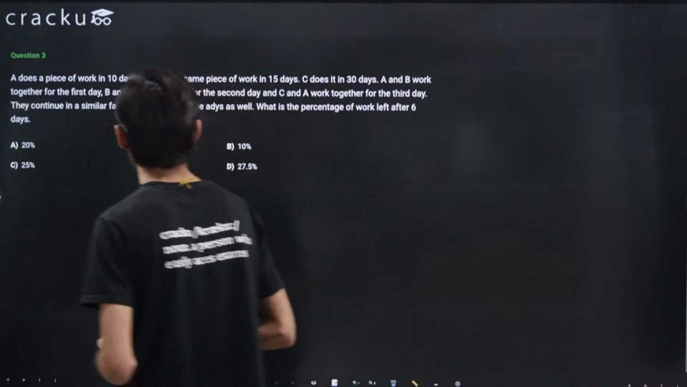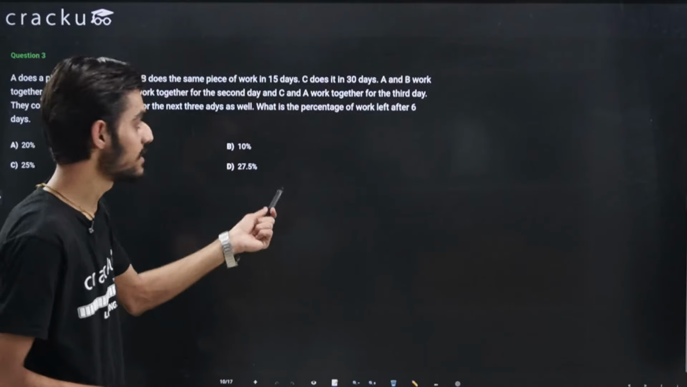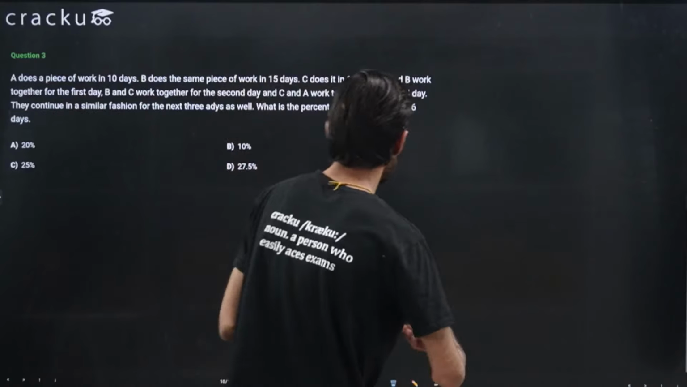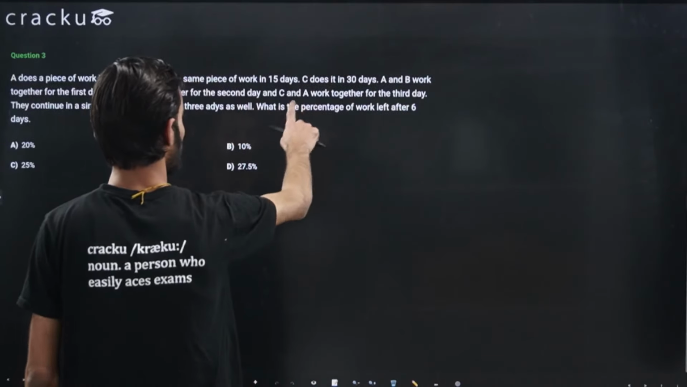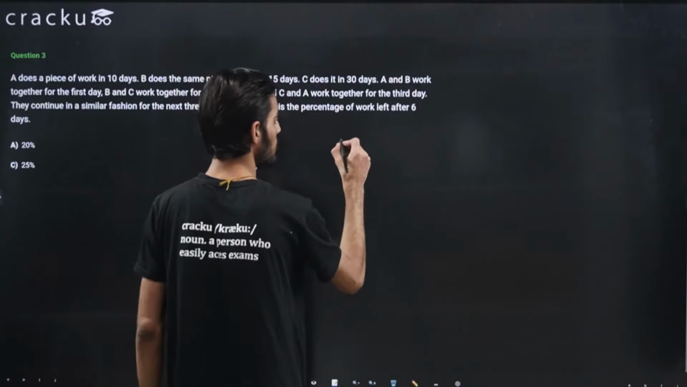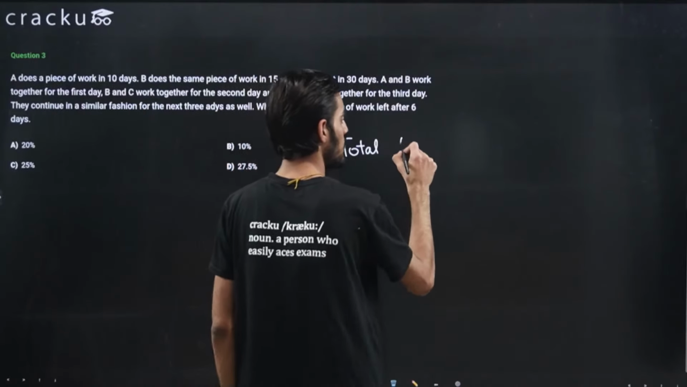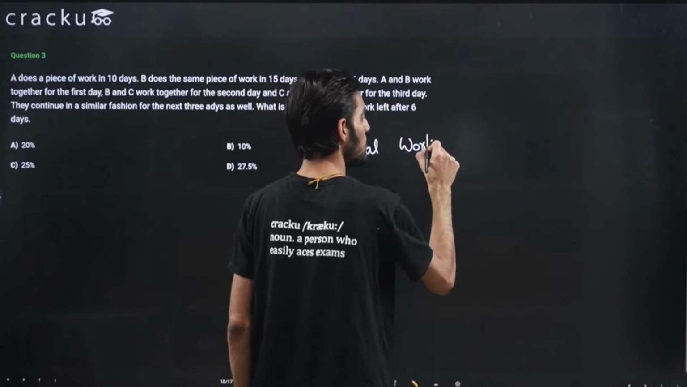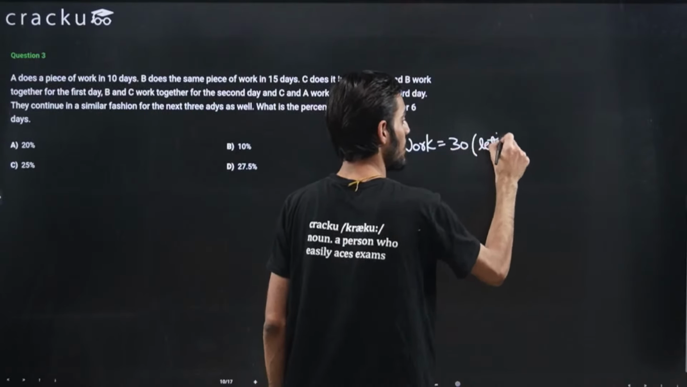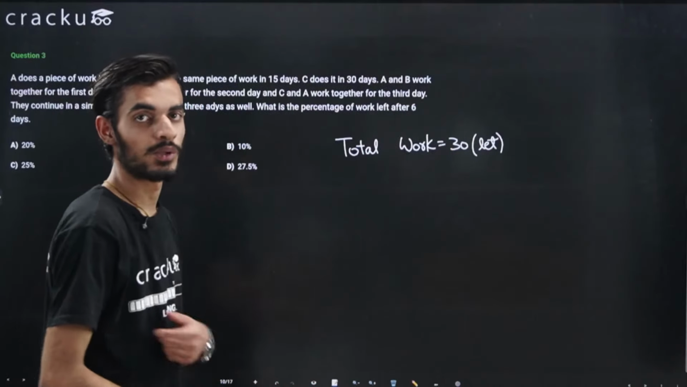Okay, so in this question we are given that A is taking 10 days, B is taking 15 days, and C is taking 30 days. So we can just take the LCM, right? Taking the LCM of 10, 15 and 30 will be equal to 30. So total work will be equal to 30. We have just taken it as the LCM. Whatever value you want, you can take it. Taking the LCM helps us ease our calculation.